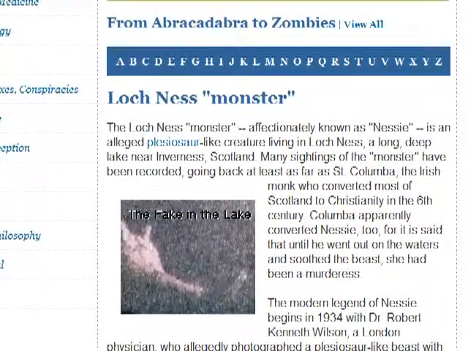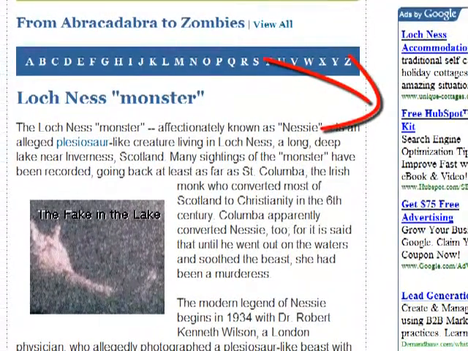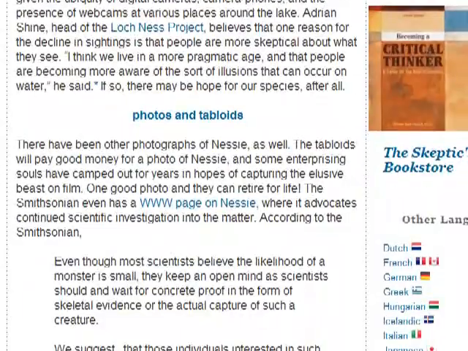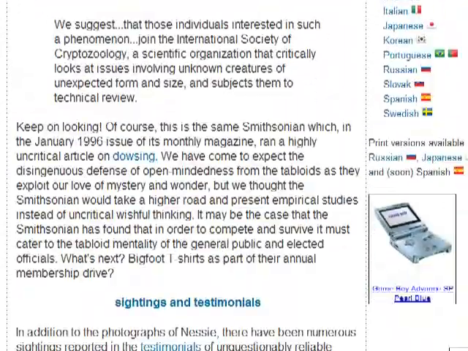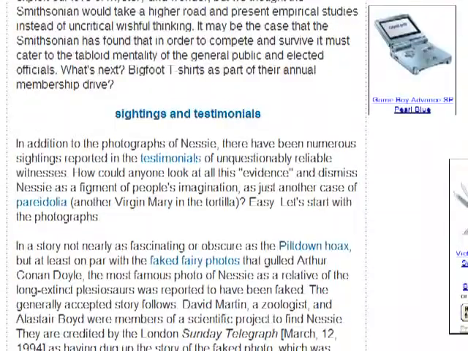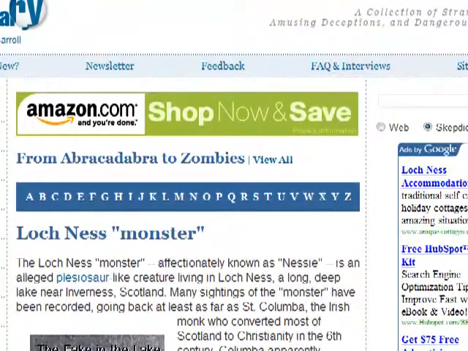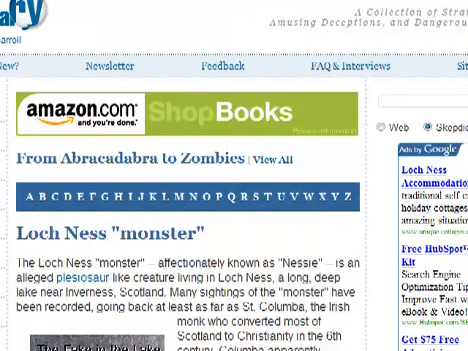Skeptic obviously has some monetization. They have some Google ads. You can see them over there on the right. Let's go ahead and go down. See what else they've got. They've got a bookstore. So, a bookstore and some Google ads. Alright. That gives us an idea. I mean, it's kind of what we thought. We could throw an Amazon page on there. We could throw an eBay page on there. And obviously Google AdSense, we've got Loch Ness Monster showing up. So we could take a look at all of that. Looks like they've got some Amazon.com as well.